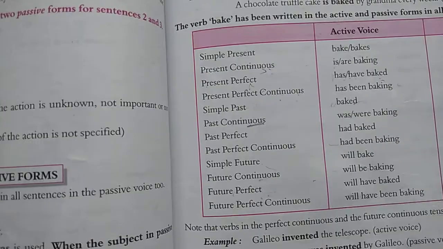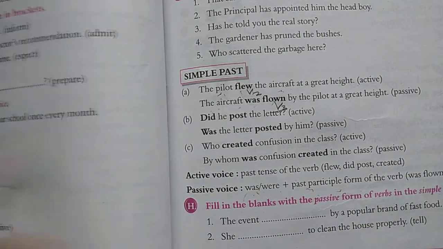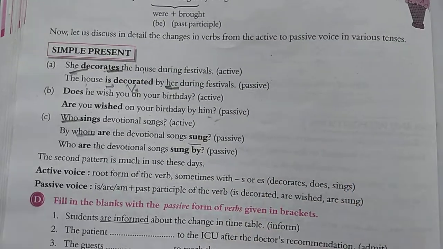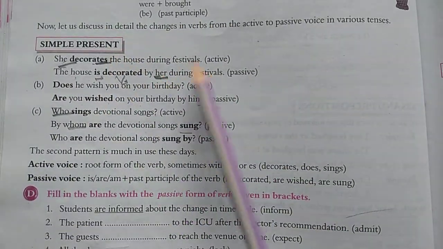Now I'll explain with the structure and the statement. This is what you have to understand with the simple present, how it is being changed, and the structure. So you can see, she decorates the house during festival.